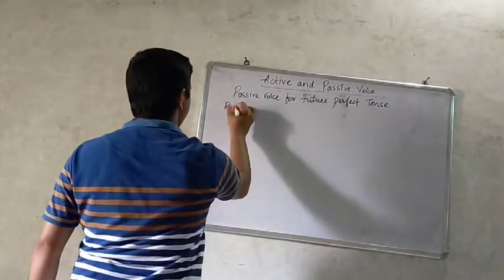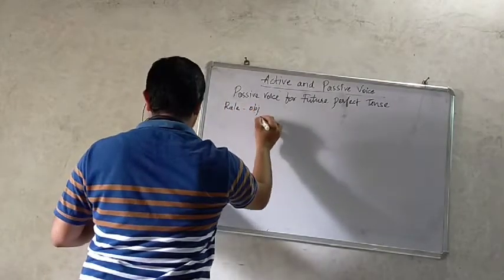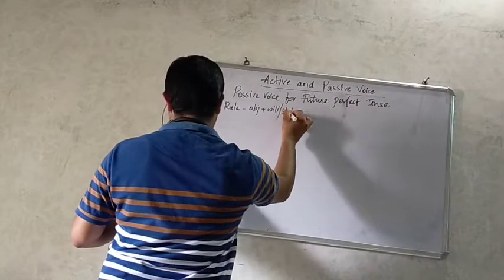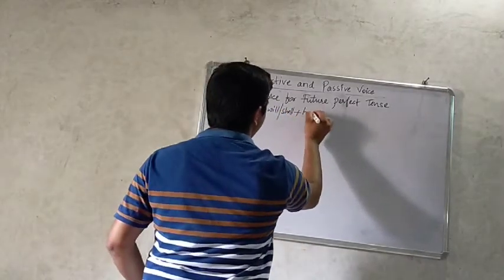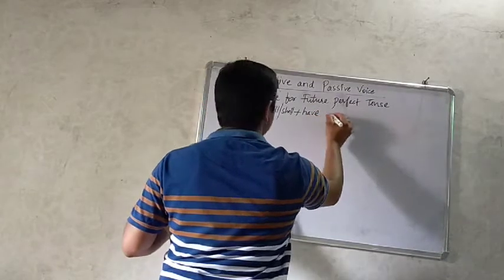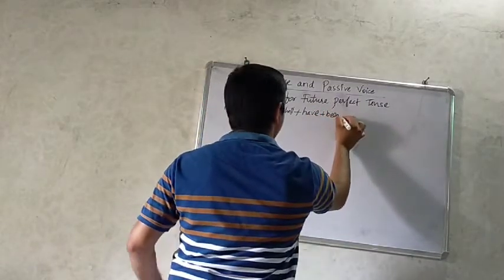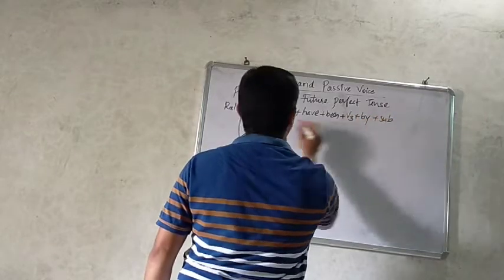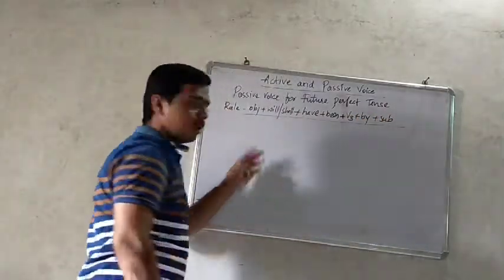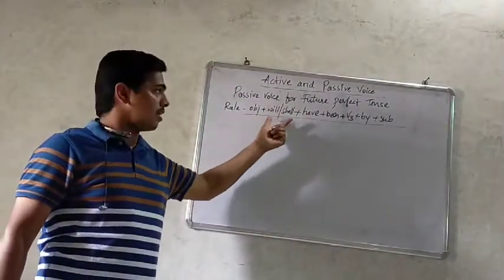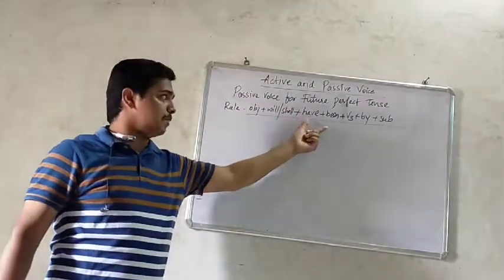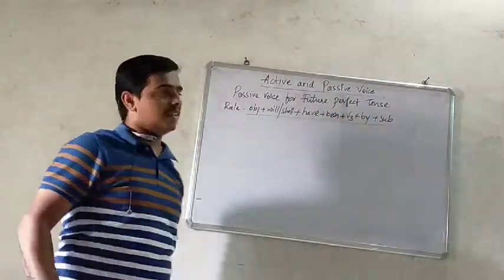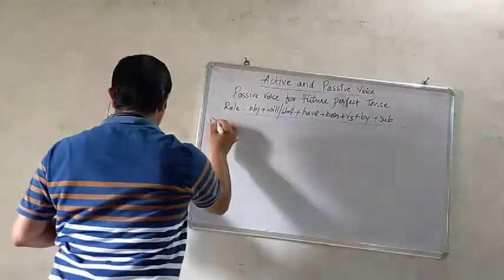The rule says first object plus will or shall, plus have, plus been, plus the third form of the verb, plus by, plus subject. So this is the rule. Object, will or shall, plus have, plus been, plus the third form of the verb, plus by, plus subject. Let's see the examples and understand.